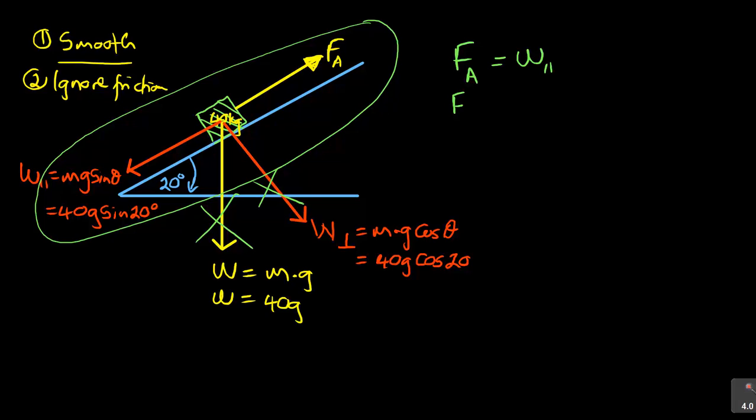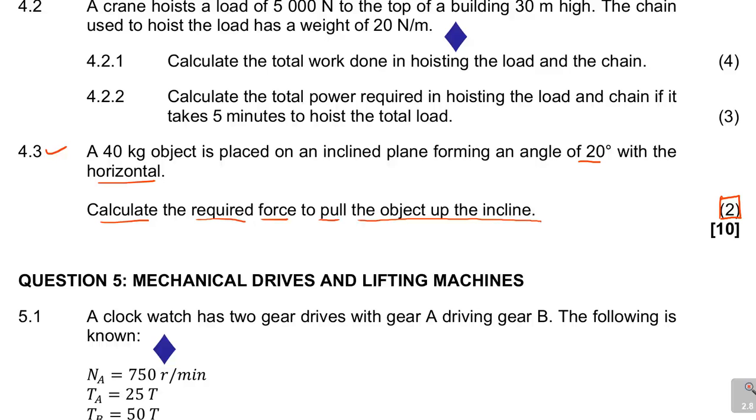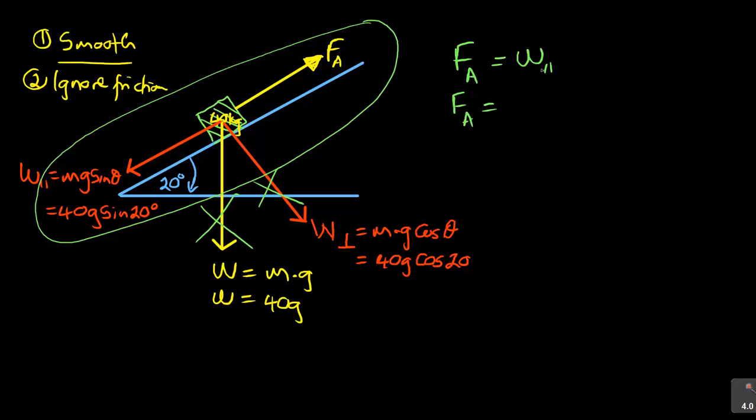So we say FA, which is what they want us to calculate. The question was calculate the required force to pull the object up the incline. So it is opposed by the component of weight parallel to the plane, which is 40 g sine 20. So that is how this thing was supposed to be.